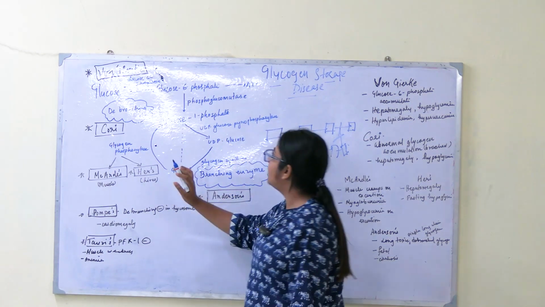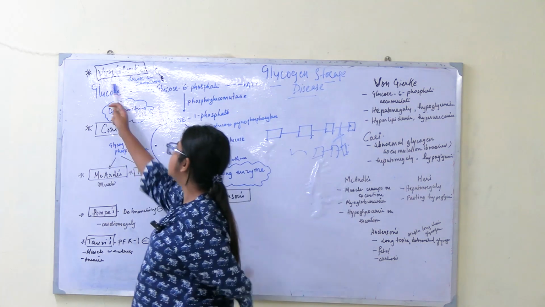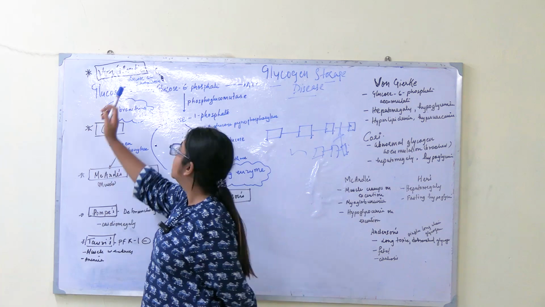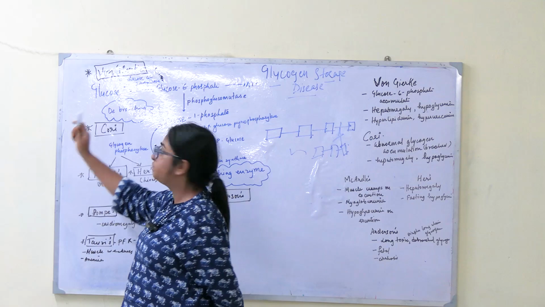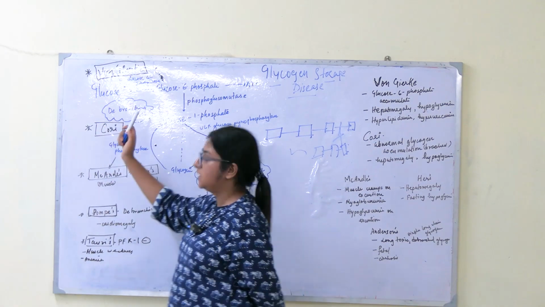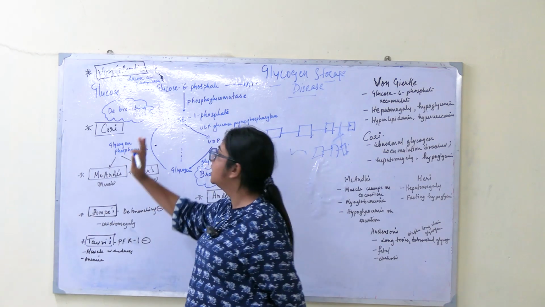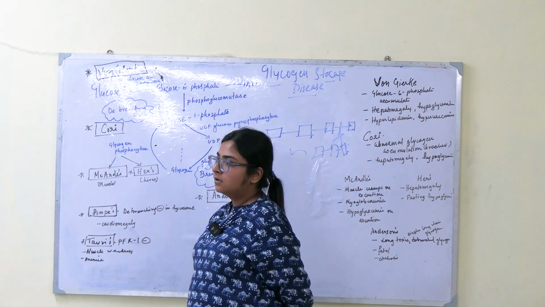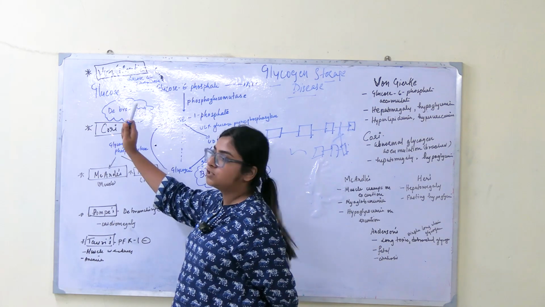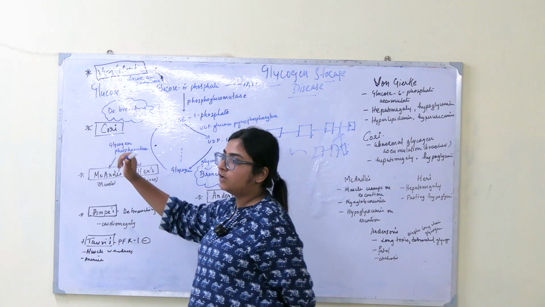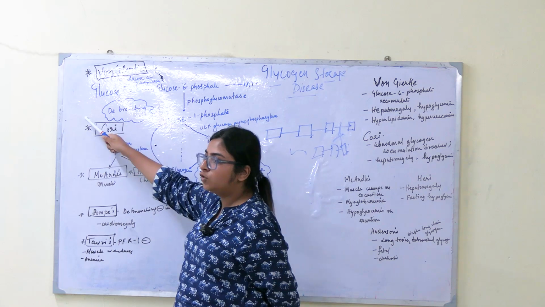Okay, now since we have understood the enzyme part, now we will see the diseases. Okay, so the first disease is what? Von Wrigg disease. Okay, the Von Wrigg disease is because of what deficiency? Which enzyme deficiency? Glucose 6-phosphatase deficiency. So suppose if glucose 6-phosphatase is not acting in our body, is deficient in our body, then what will happen? What will happen? Glucose 6-phosphatase is not doing its job properly, it's deficient in our body. Then what will happen? Glucose 6-phosphate will not be converted into glucose efficiently.